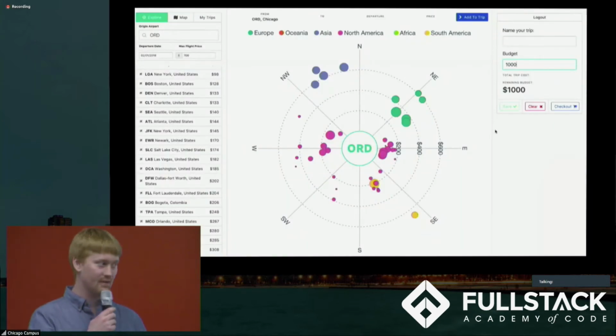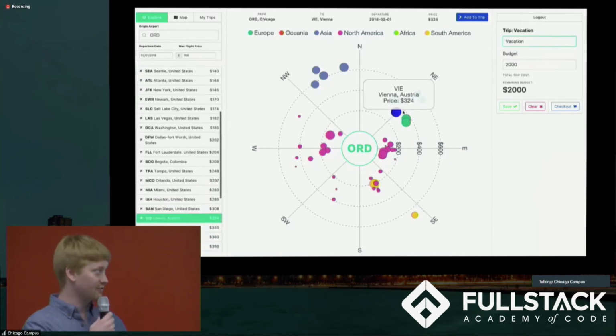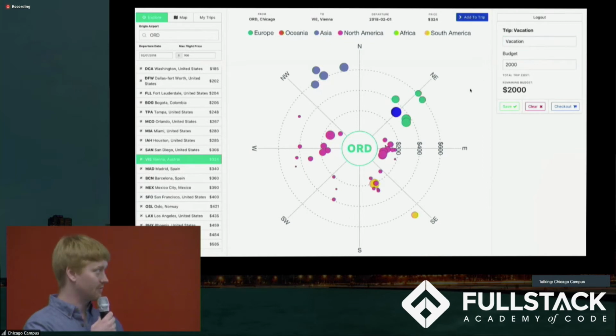Thanks, June. So I've got a vacation coming up and I'd like to see where I can go on a $2,000 budget. I'll set the budget to $2,000 and I'll name our trip vacation. I'll be departing from Chicago on February 1st of next year. I see some cheap flights to Europe, one to Norway. Looks like there's another one to Spain. Oh, Vienna. I've always wanted to go to Austria, and that's a great price. I'll add that to my trip.